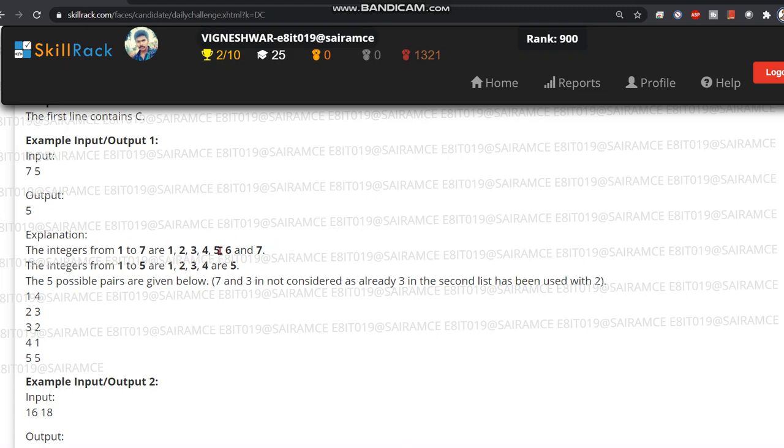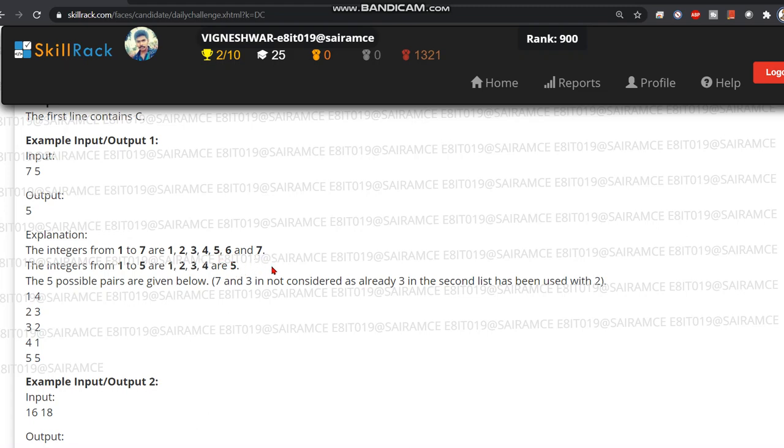So here if you add 1 and 4, that is 5. So 5 is divisible by 5. That is one possible pair. And if you add 2 and 3, we have 5. That is also divisible by 5. Then 3 and 2, 4 and 1, and then 5 plus 5, that is 10.